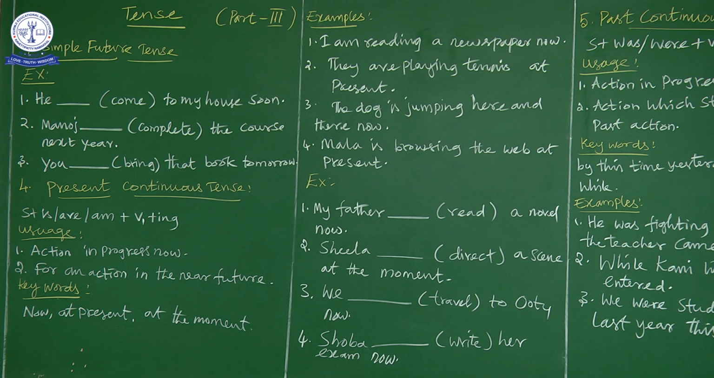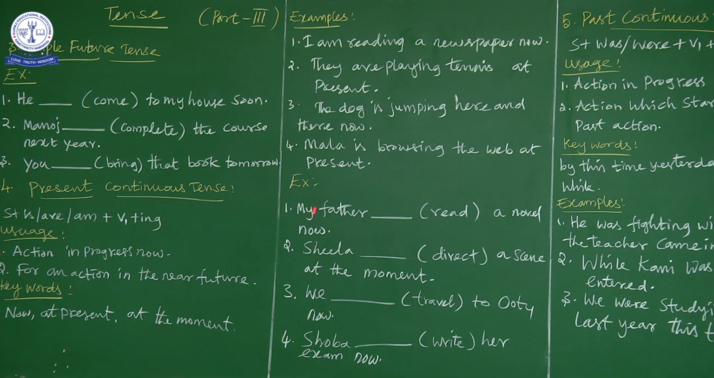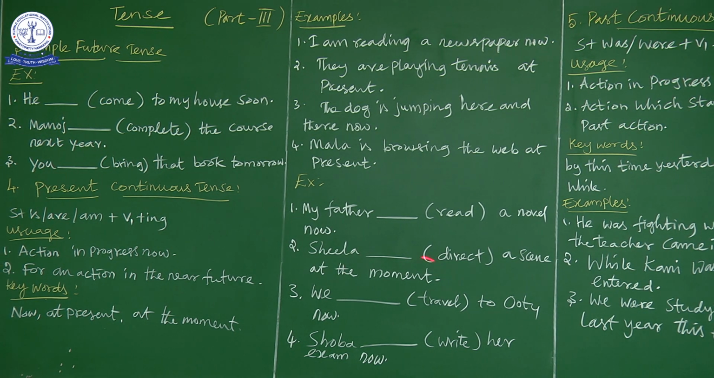Okay, so in all these exercises, if you see, my father is singular, that's why we went for is, the be form. Next, Sheila is singular, we went for is. Next, we is plural, so we went for are. Again Shobha is singular, we went for is. So you have to be very careful about the subject. We have to choose the be form according to the subject only. You may have used present continuous tense, but if the be form is wrong, your answer is wrong. For example, Sheila is singular. Suppose you use are. Sheila are directing means your answer is totally wrong. You may have used present continuous, but the sentence structure is wrong.